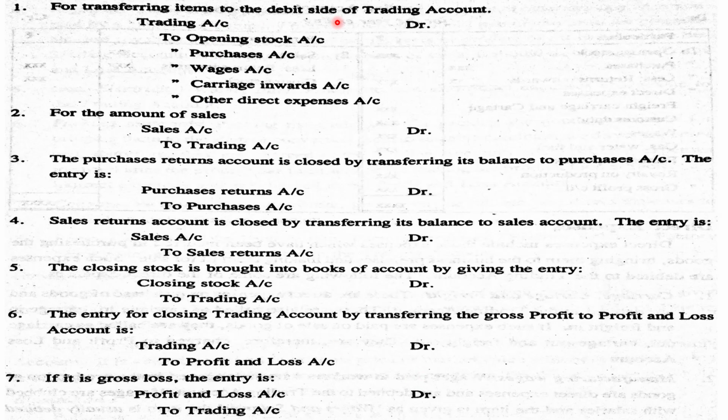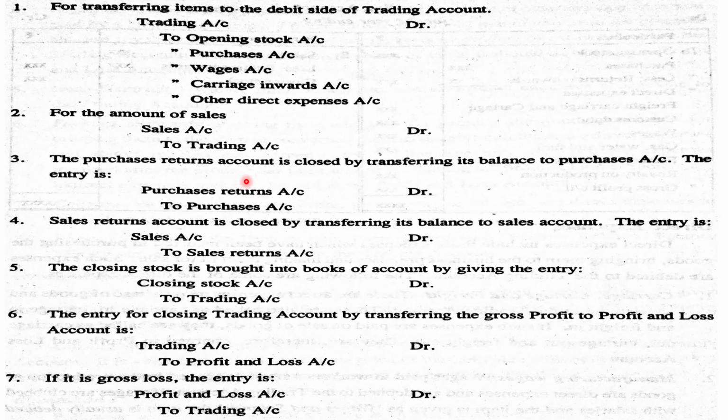First one, for transferring the item to the debit side of the trading account. We have already explained that the trading account is debited with opening stock, purchases, direct expenses. So the journal entry is trading account debit to opening stock, purchases, wages, carriage inwards, other expenses, etc. Then next is for the amount of sales, for transferring the amount of sales to trading account. Sales account debit to trading account.